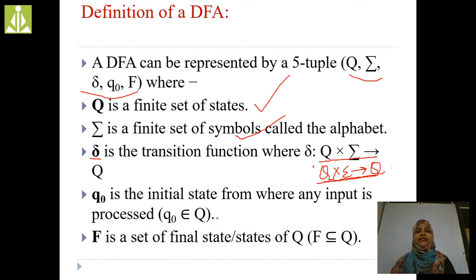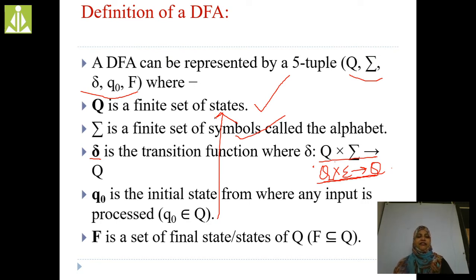Here in DFA we have only a single initial state, and that particular Q naught is present in this Q, right? Q is the finite set of states. Why? Because in DFA we have a finite number of states. That's the reason Q has a finite number of states, right?